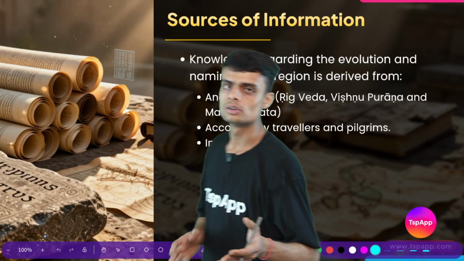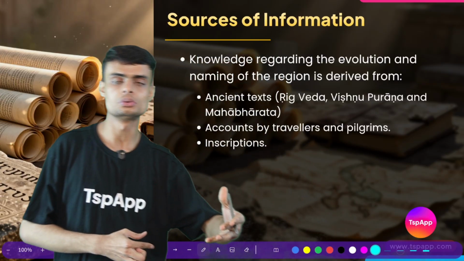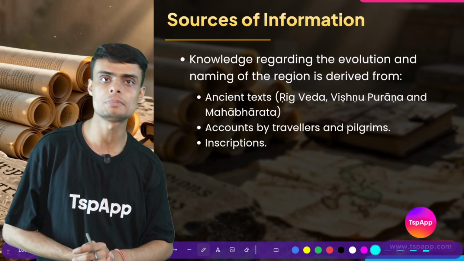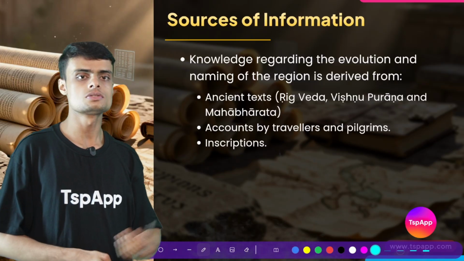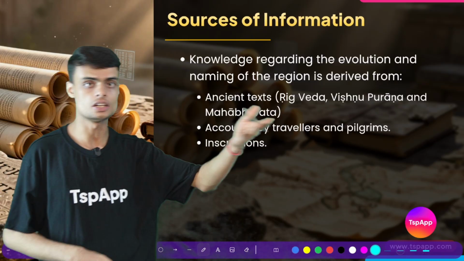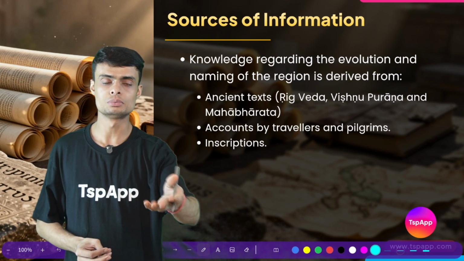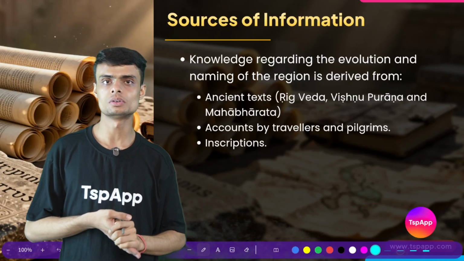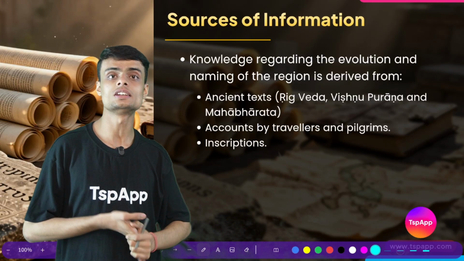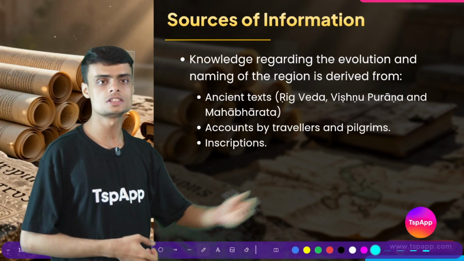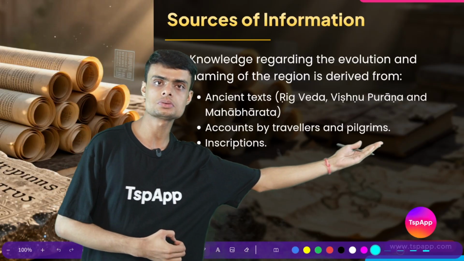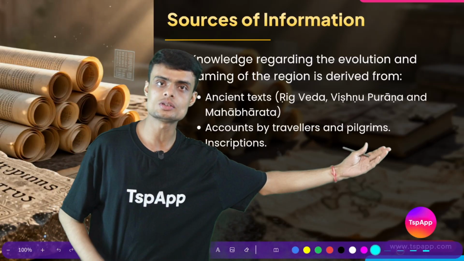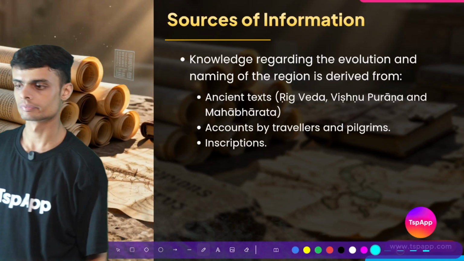Pilgrims are those people who go to some other place to visit some religious places, religious temples, religious mosques. Okay, so India is a place where we have Hinduism, Jainism and Buddhism. All these religions took birth and expanded in India. Buddha was born in India. Tirthankars, they were in India. So this is why different pilgrims used to come to India from different parts of the world. We'll see this when we talk about China in the later part of the chapter.